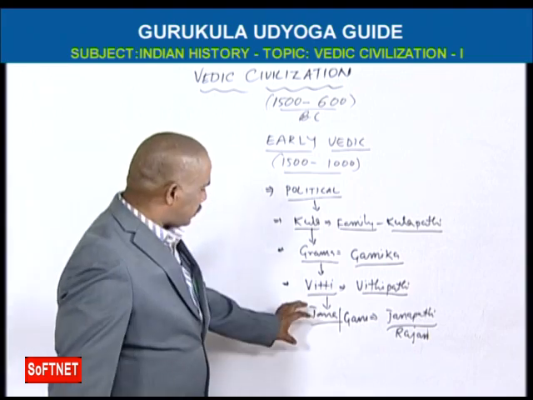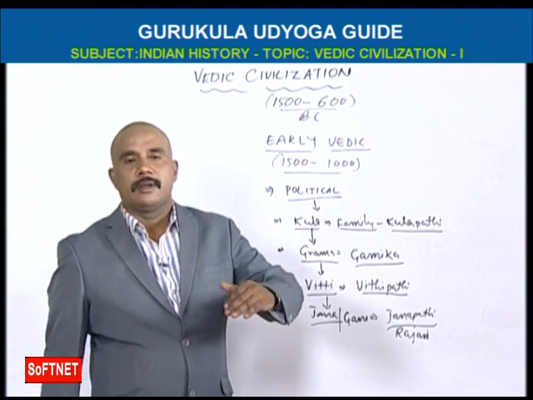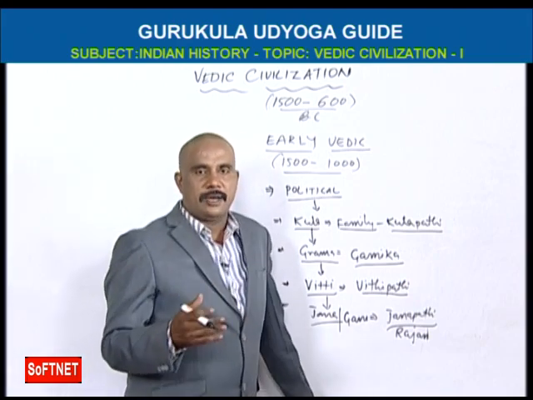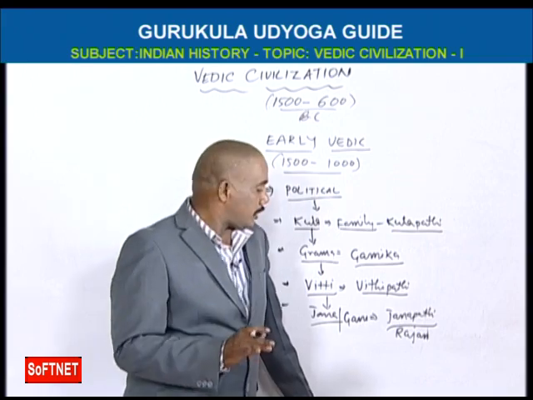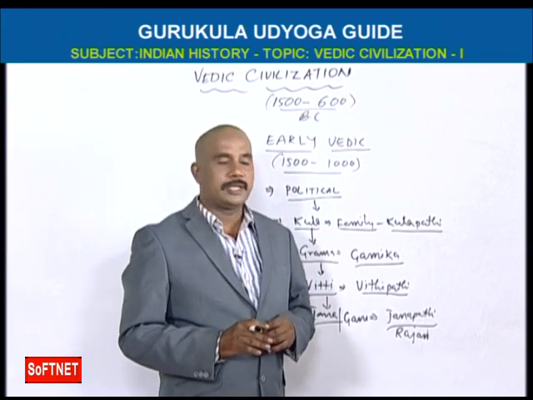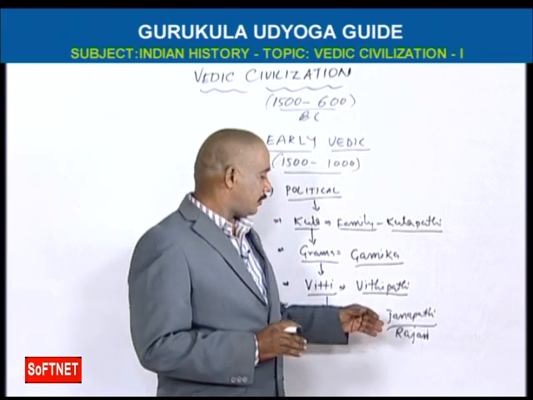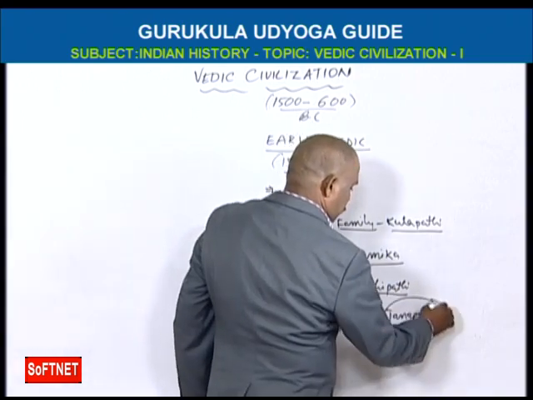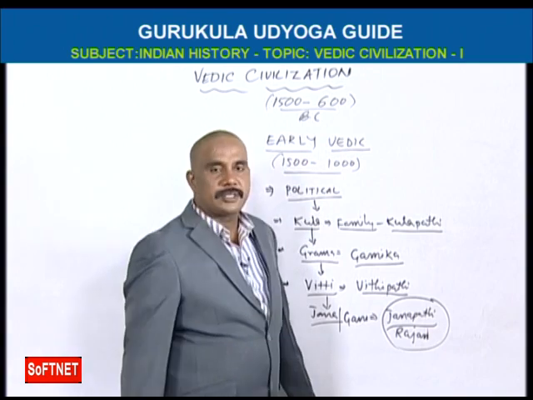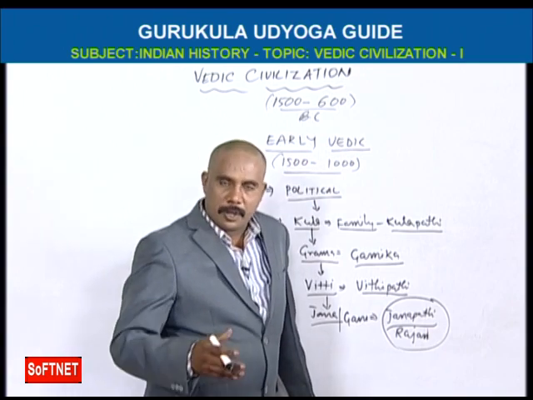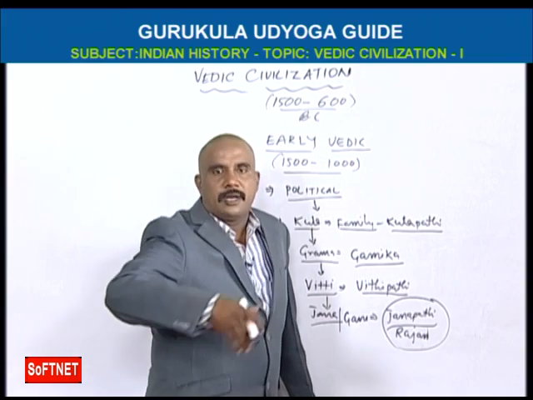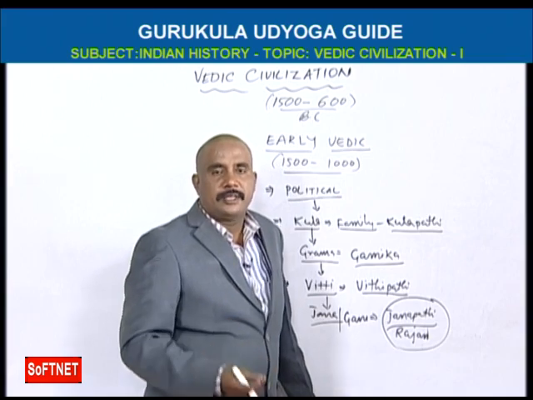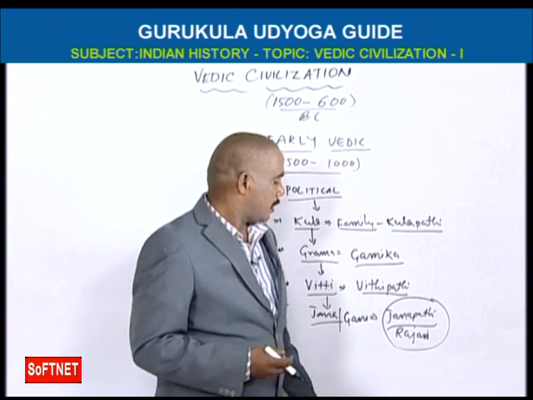This is political. So Rajan became the ruler of the early Vedic civilization. Here no kingdoms had occurred or been formed. Before kingdoms, it is called Jana, also called Gana. Head of the Jana is called Rajan. So Rajan has powers. He has to protect the Janas. Jana means the group of Vitti. That's why the Janas will be protected by Rajan.